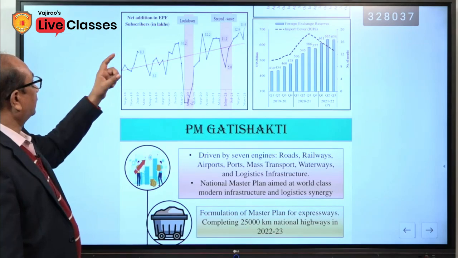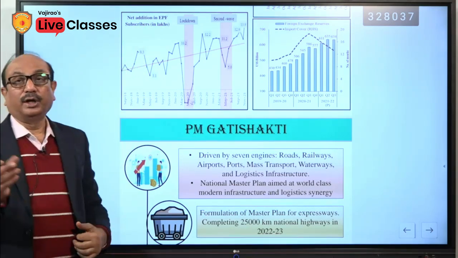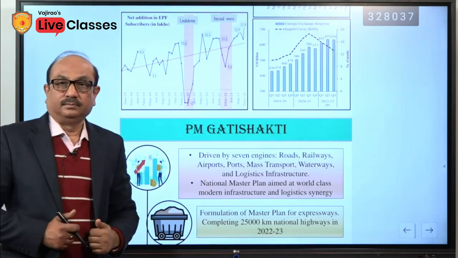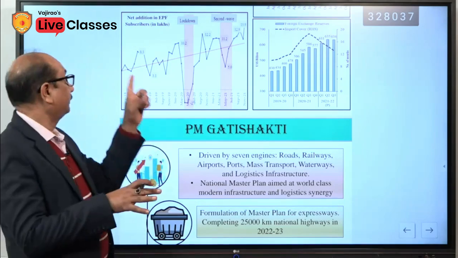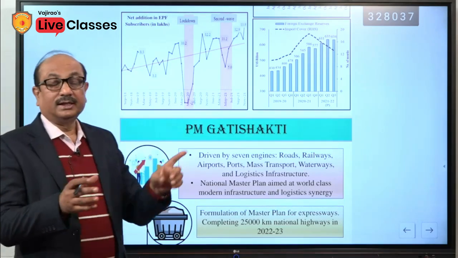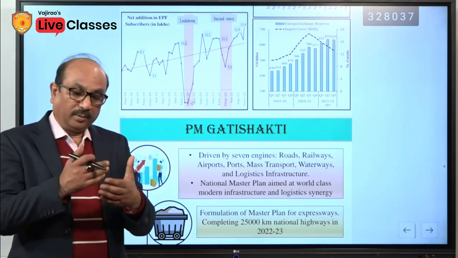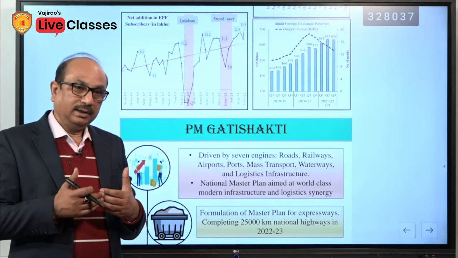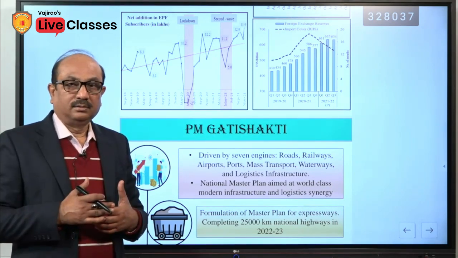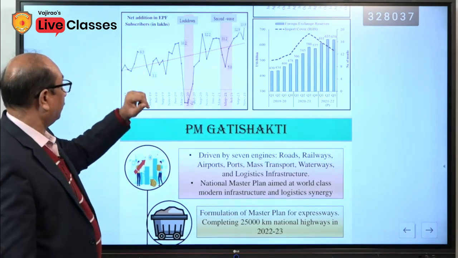Net addition in subscribers in lakh. EPF means Employees Provident Fund. On the basis of the registration and subscription of the EPF, government takes out the data on how many people have benefited. So, this is the trend of the EPF.